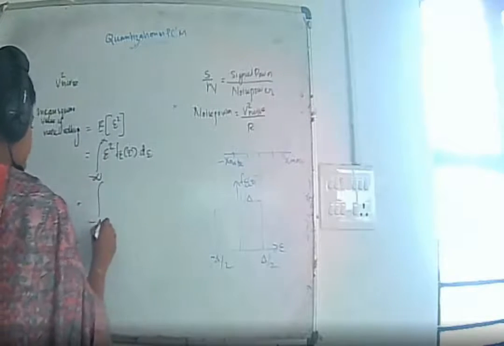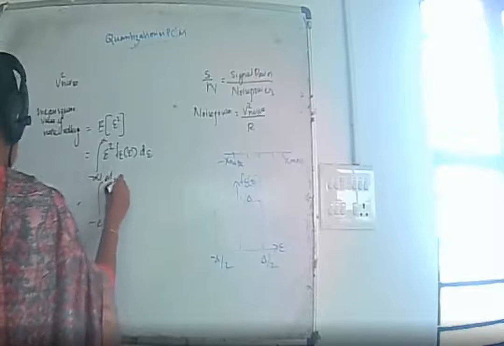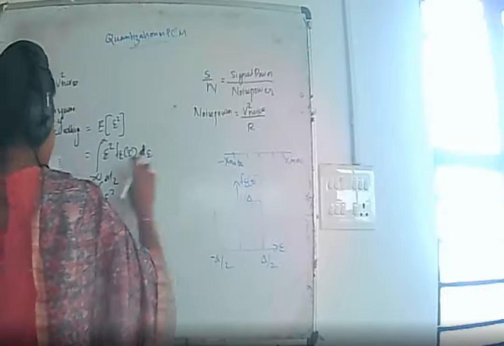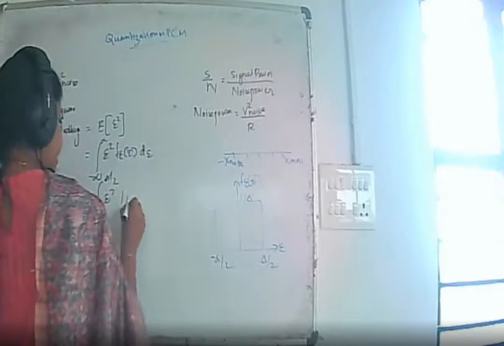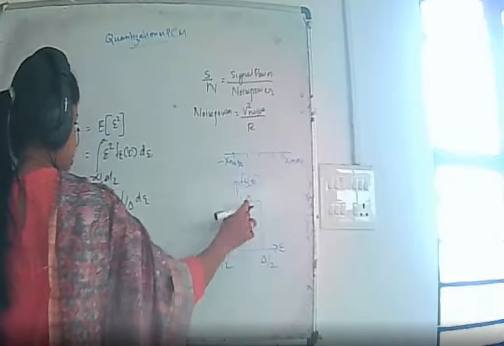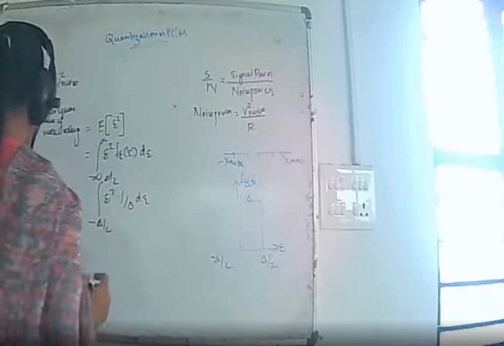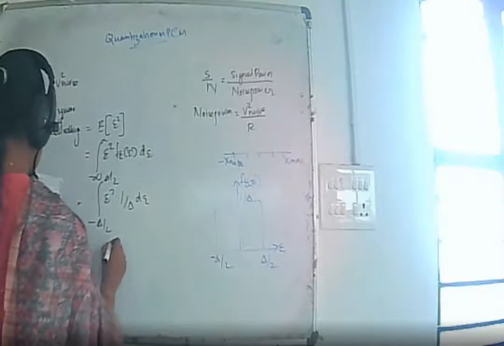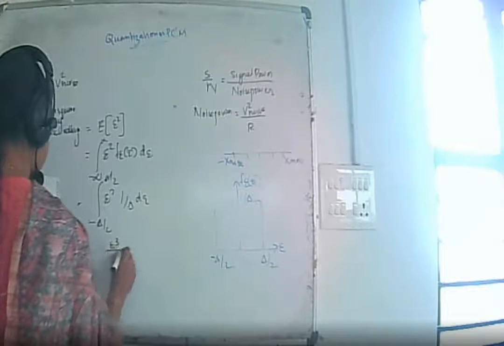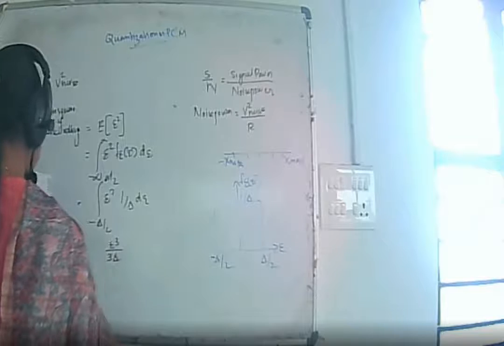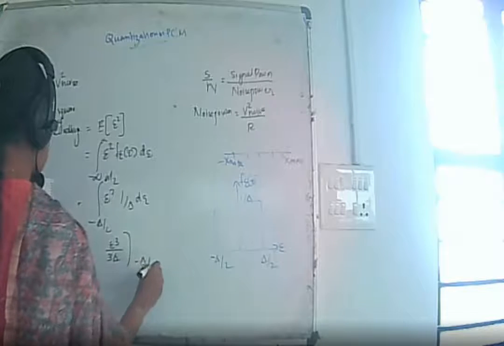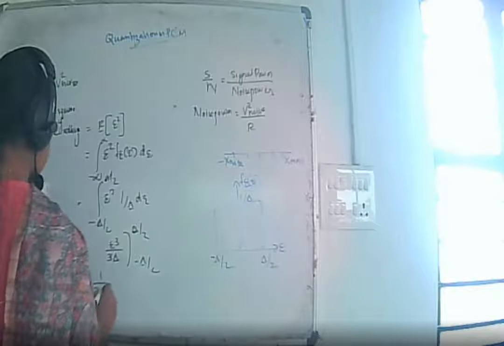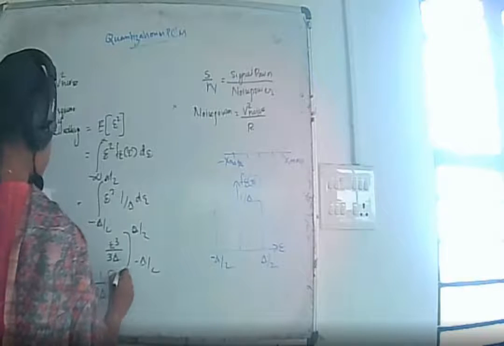So e square into f of e, the value 1 by delta, de. Integrating, we get e cube by 3 delta, from minus delta by 2 to delta by 2.